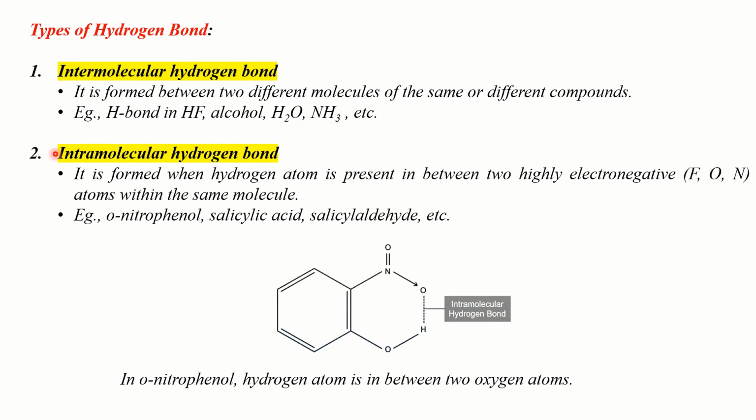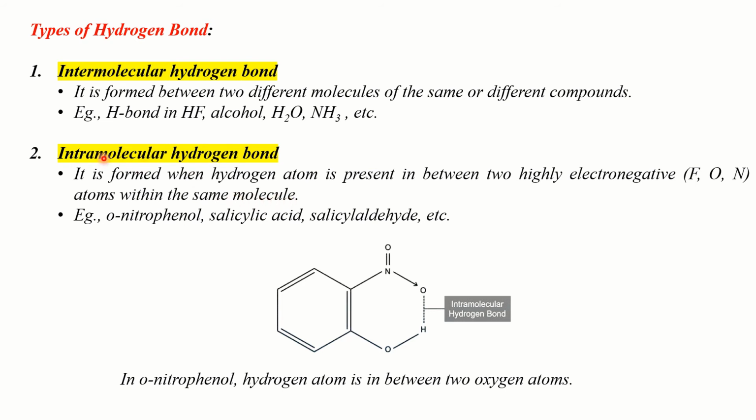Okay, now we move on to the second type of hydrogen bond, which is intramolecular hydrogen bond. Intramolecular hydrogen bond is formed when a hydrogen atom is present in between two highly electronegative atoms, and that too which atoms? Fluorine atom or oxygen atom or nitrogen atom, within the same molecule.